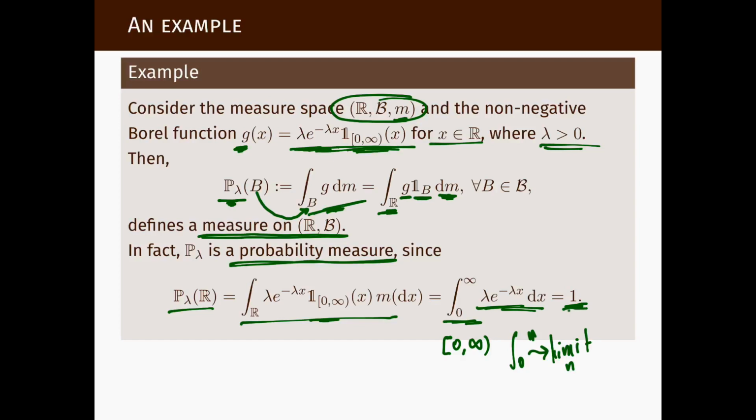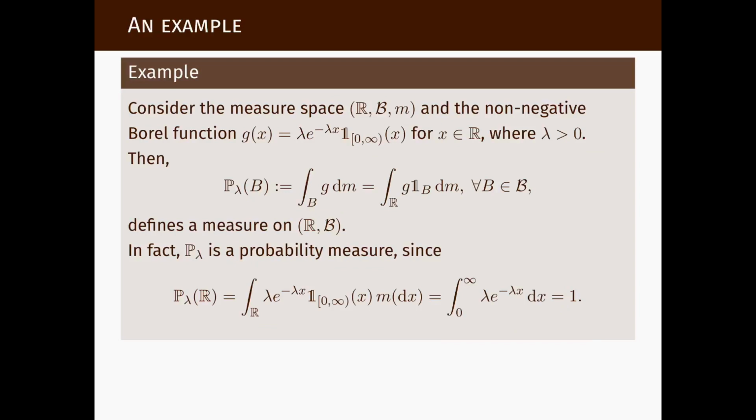And as we know, this expression here is the density of a random variable which has exponential distribution. But for now, let's just focus on the fact that we started from some measure, the Lebesgue measure, which is the main measure we work with. We started with the Lebesgue measure on the real line, and we used it to construct a probability measure on the real line using a density. So we specified a density, and this gave us a new measure.